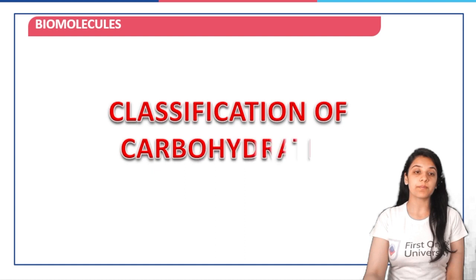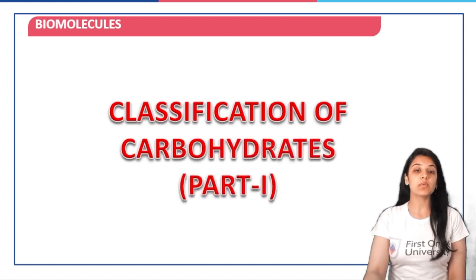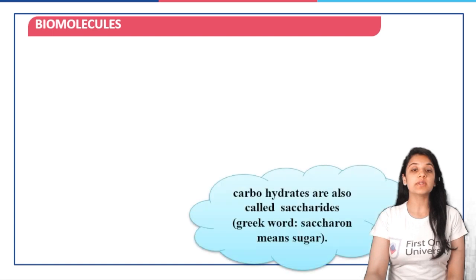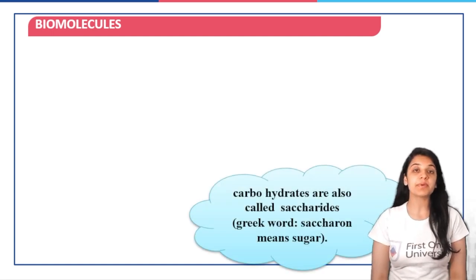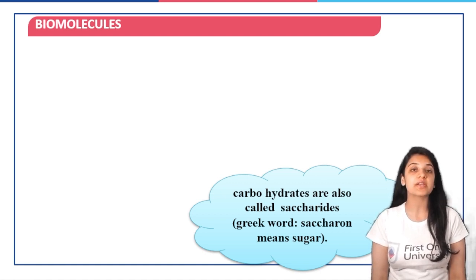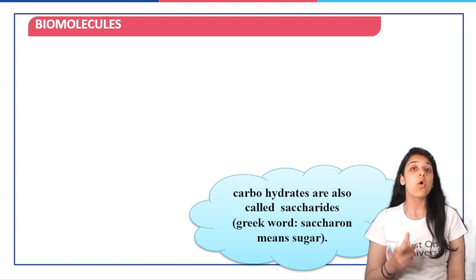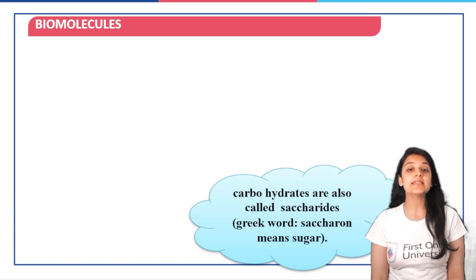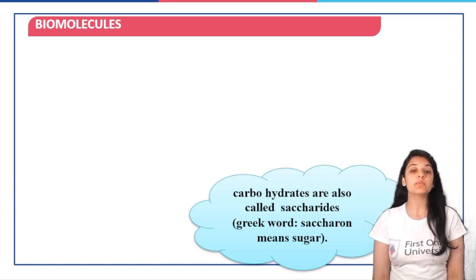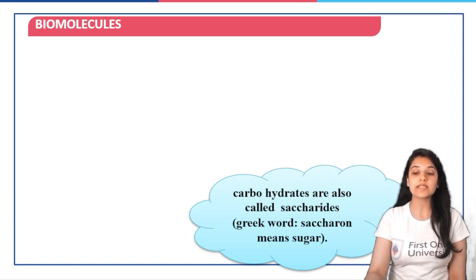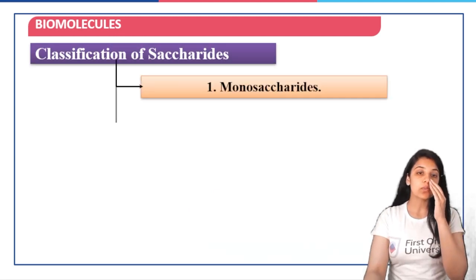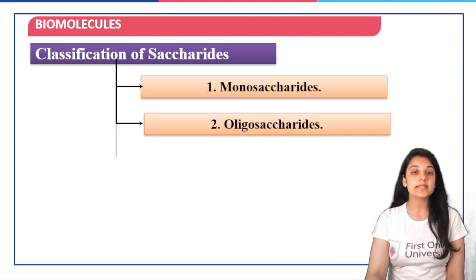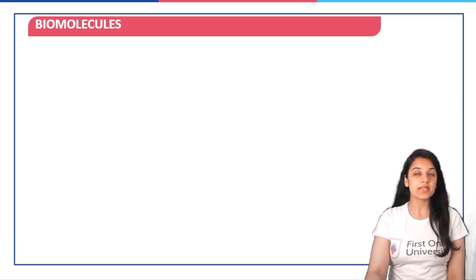Next, we move on to the classification of carbohydrates. Part 1 is what we are going to take up. Now, carbohydrates are also known as saccharides. Remember that the other name for carbohydrates is hydrates of carbon, or another name is saccharides because it comes from a Greek word saccharon, which means sugar. Now, if we classify saccharides, we can classify them into monosaccharides, oligosaccharides, polysaccharides.